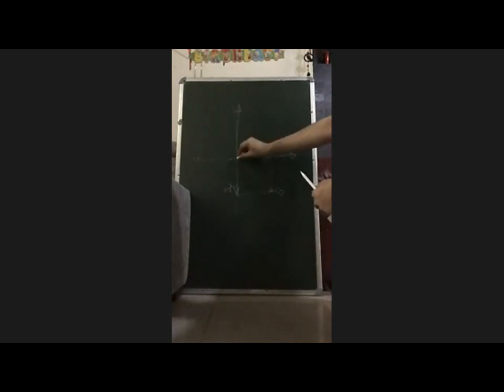Now, this needle will be pointing in the direction of net magnetic field if this plane, the XY plane, is the magnetic meridian. Then this will be the net magnetic field direction, and the needle will be pointing in this direction.